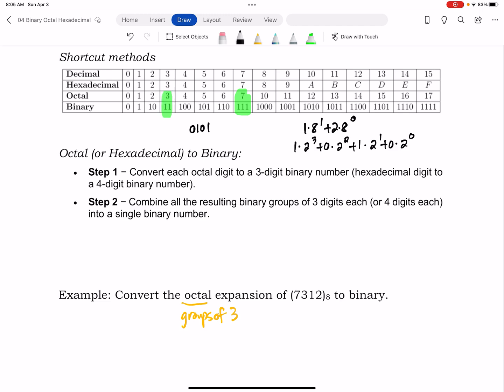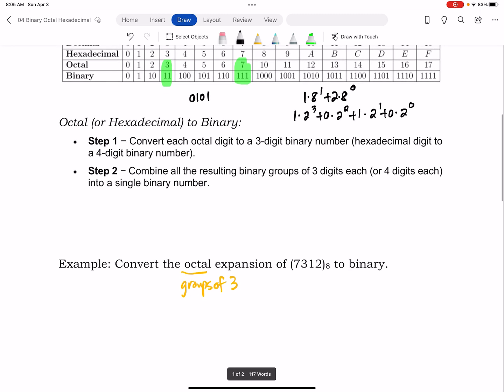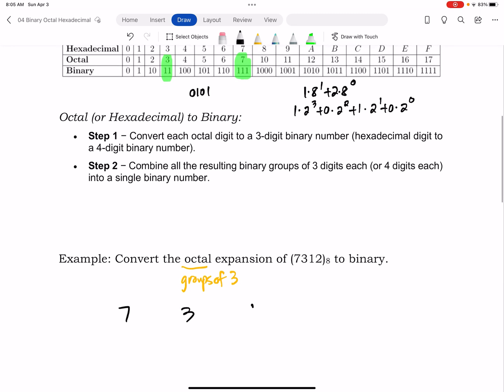So 7 is going to convert to 1, 1, 1. 3 is going to convert to 0, 1, 1. 1 is going to convert to 0, 0, 1. And 2 is going to convert to 0, 1, 0.